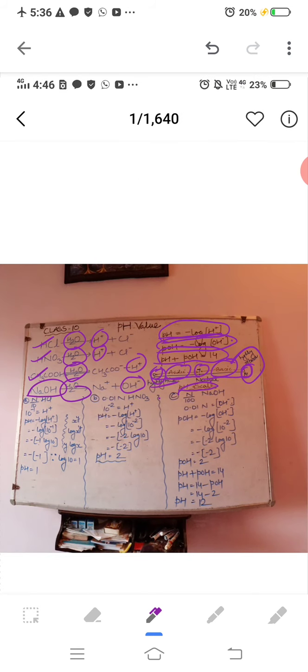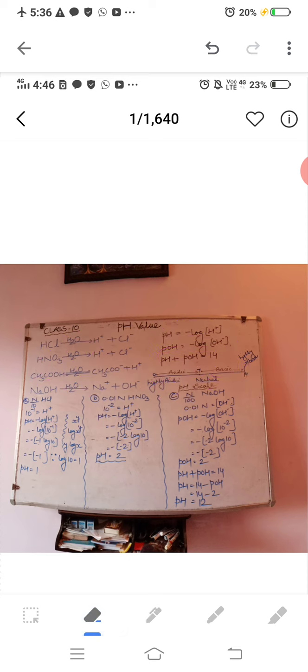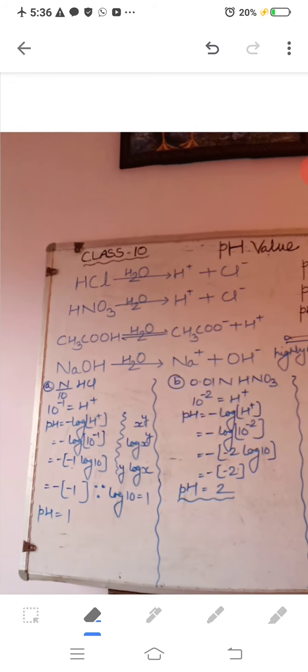Now how can we get the pH value of any acid or any base? Here you can see some of the examples which I have solved, like N by 10 HCl solution. Here N is what? Normality. Again, it is the unit of concentration of HCl. So N stands here for normality. So N by 10 HCl, 10 can be written as 10 to the power minus 1.